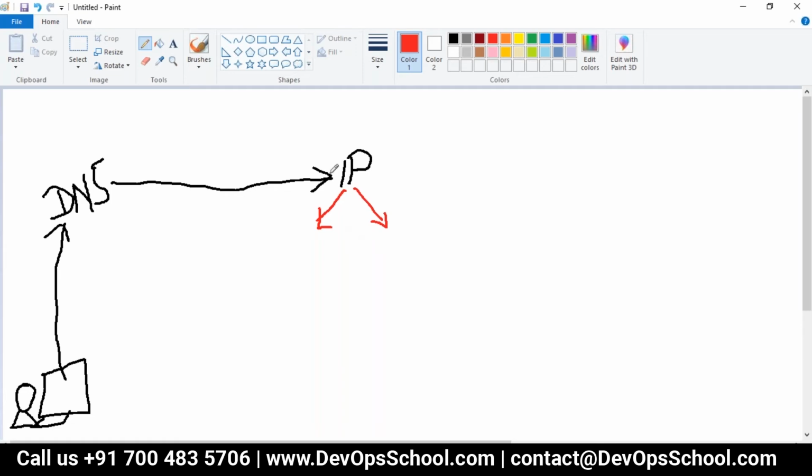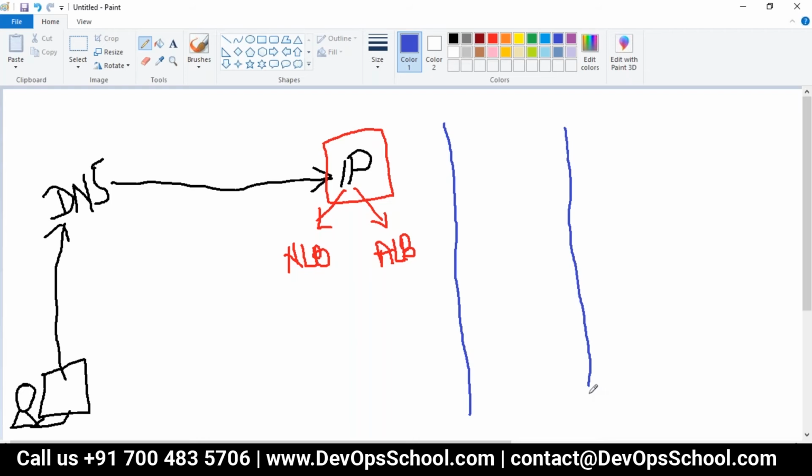No, it's not a virtual IP. This IP address would be the IP address of a network load balancer or an application load balancer. Because it's a load balancer, it has to balance something, right? So what does it balance? Earlier we were working with physical machines, then virtual machines, but now pods.